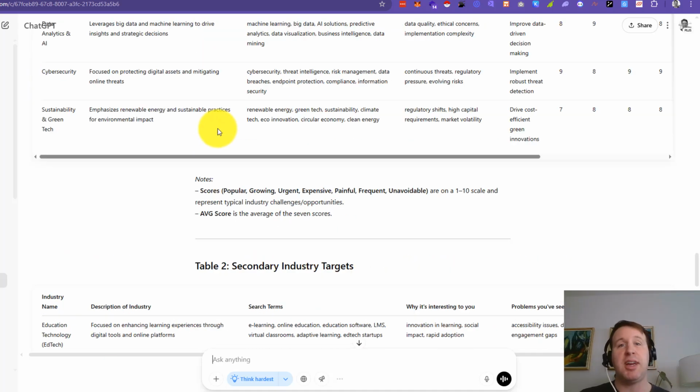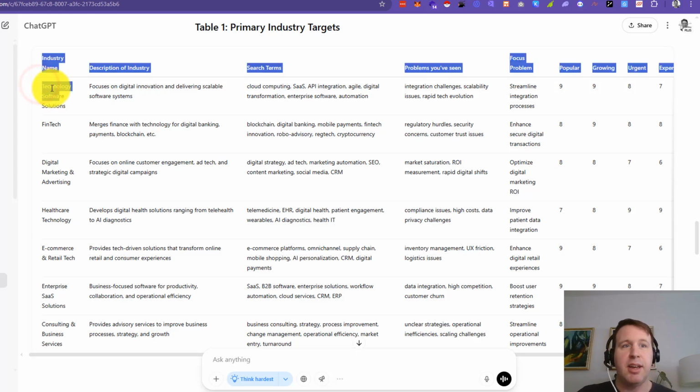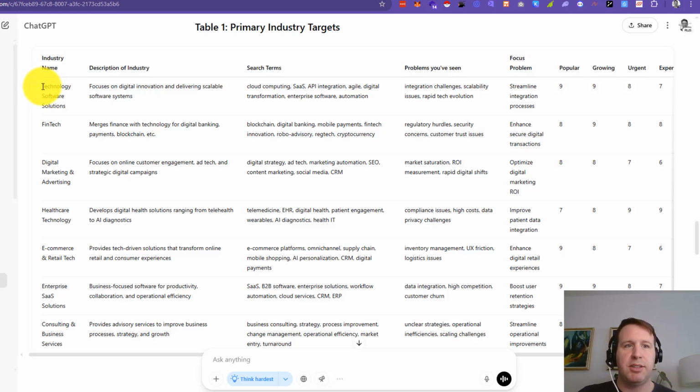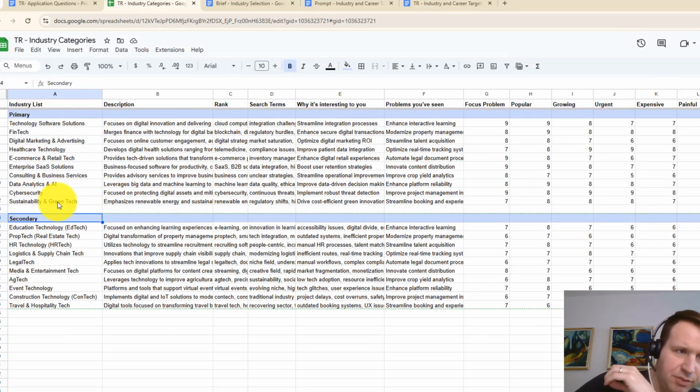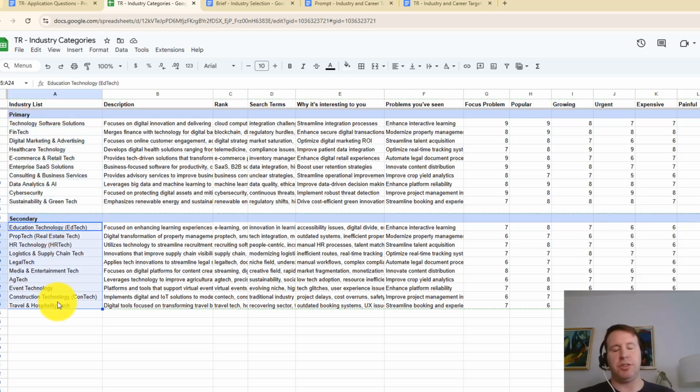So what I'm going to do is copy all of this information. So at the very least, I have the ability to use some of the search filters by individual industry, but I can also get very deep into the search terms and maybe find some cool companies that way. So I'm going to very quickly copy this table and drop it into my AI list of targeted industries. Now, this is my primary industry and this is my secondary target industries.